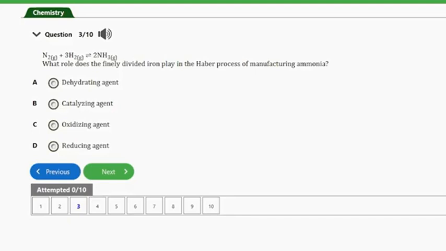So guys, the answer to this question is option B, and that's catalyzing agent. In the Haber process of manufacturing ammonia, the finely divided iron acts as a catalyst. So it helps to increase the rate of the chemical reaction without itself undergoing the reaction. So that's the answer to this question.